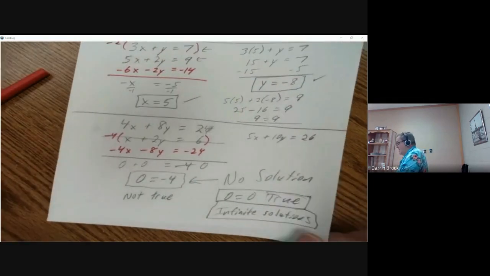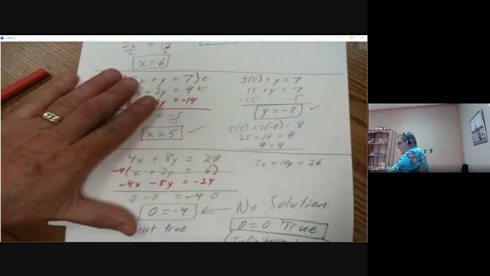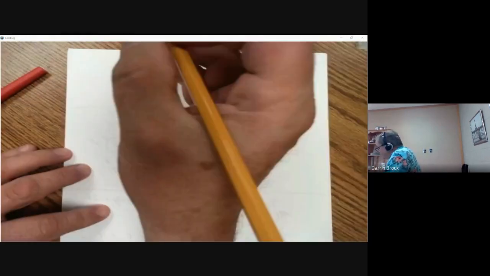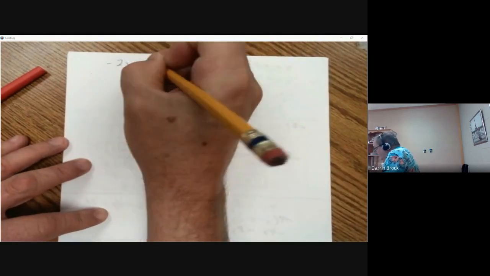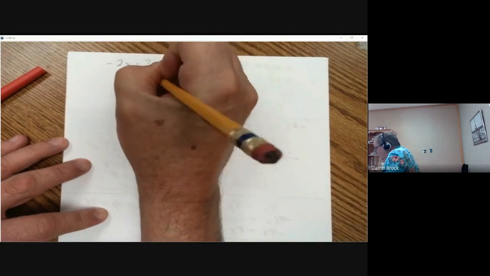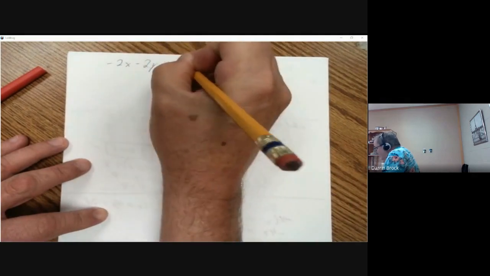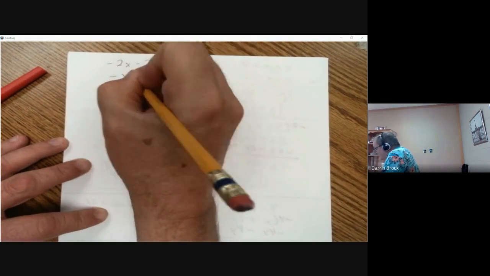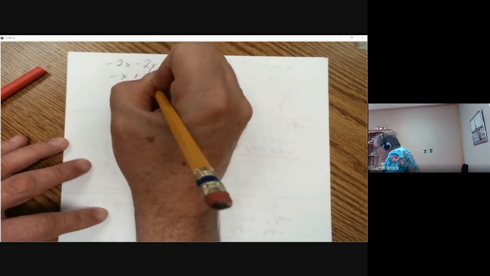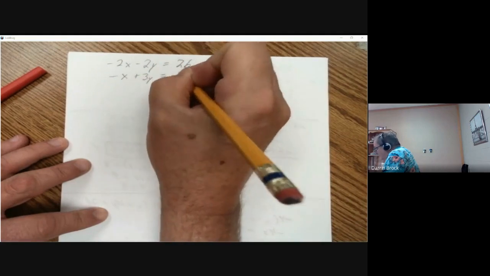Okay, let's look at another method. Elimination is one that is very popular and is used a lot, but let's look at substitution, because some people like substitution better. I like substitution. It can work depending on the equation. Math has a lot of different ways to solve equations. There's often not just one way to do math. So this is one of those definite cases where you can choose how you want to solve the problem.